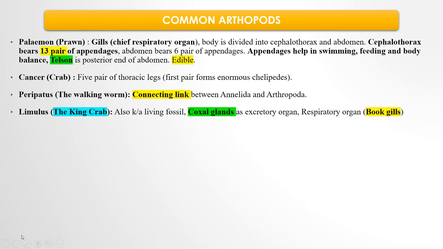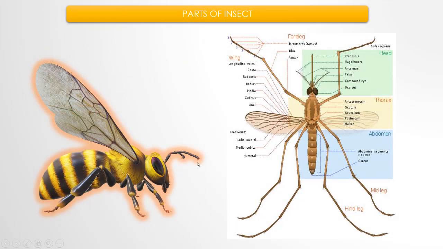Understood? Now coming to the next slide. This diagram is going to help you understand the parts of an insect. Just be with me for some time. This part, the foreleg.